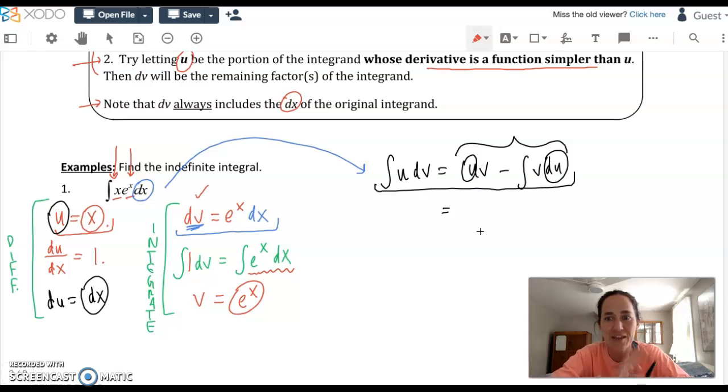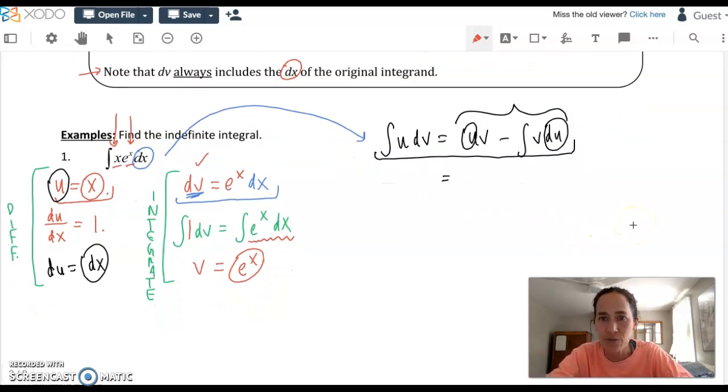Okay, so if you've got track of this, I know it's a little wild now. We've got u's and v's all over the place, but we actually have the pieces to the puzzle that we need to plug into this. So this integral of u dv, where x is u and this whole thing is dv, is going to equal, let's plug in one by one. So u is x, v, I've got to find it, where is v?